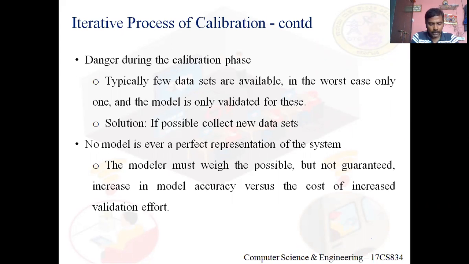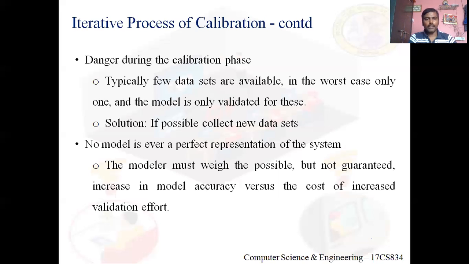The model usually will be validated for one data set used. The model may fit that one data set. Let me say I take one data set from the real system, and your model gets validated for that data set.